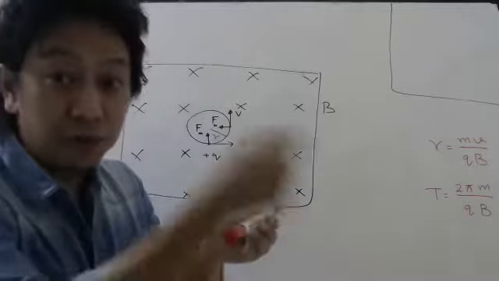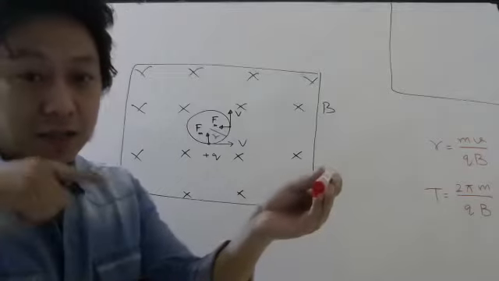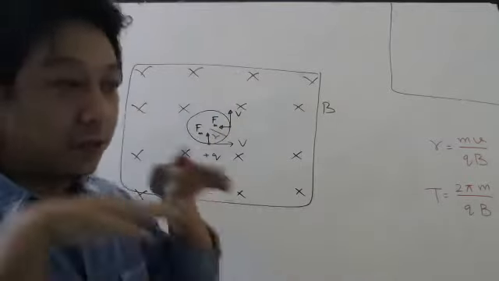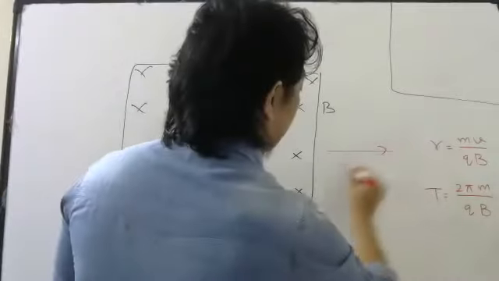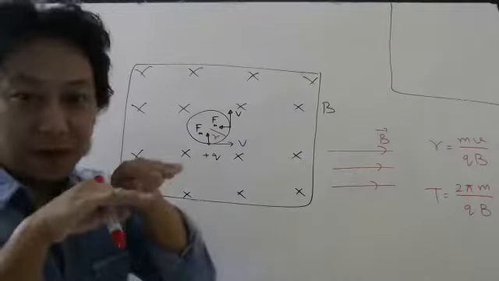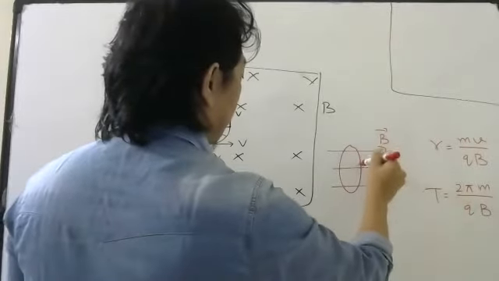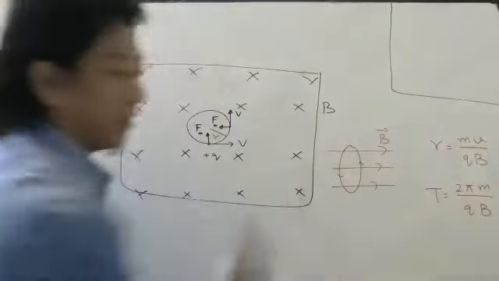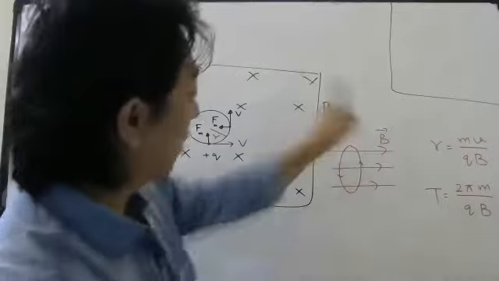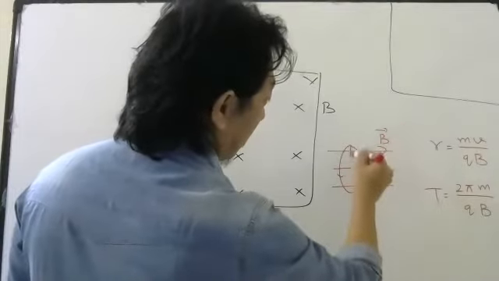The charge always moves around the magnetic field. If the magnetic field is uniform like this, then the charge will move around the magnetic field. Which means if I apply the magnetic field this side, I can do that also, no? So if I apply the magnetic field this side and the charge is coming like this, then it will start going in this circle. A charge coming perpendicular like this will start moving in a circle, this way or this way, which you have to find from the force, but it will start moving in a circle with some radius r.